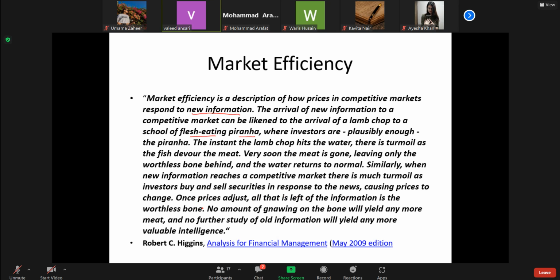Any new information that comes is acted upon by the investors, and because of the adjustment which takes place in the market, the share prices will reflect that information, and then that information becomes of no use. No amount of gnawing on the bone will yield any more, and no further study of old information will yield any more intelligence. It means that it is already reflected. So this is how the market reacts.